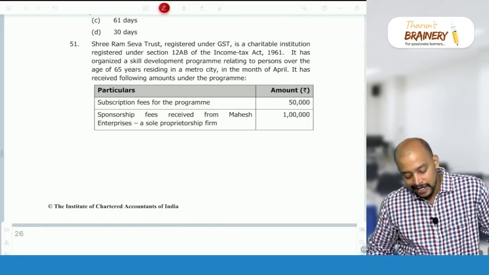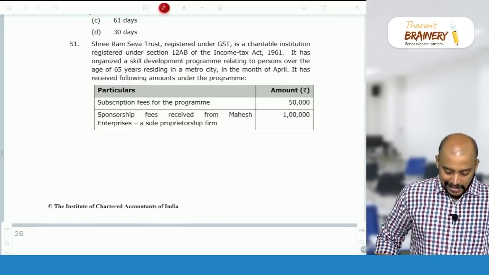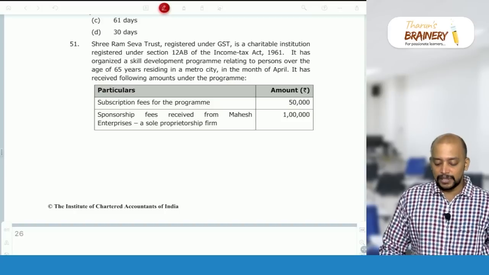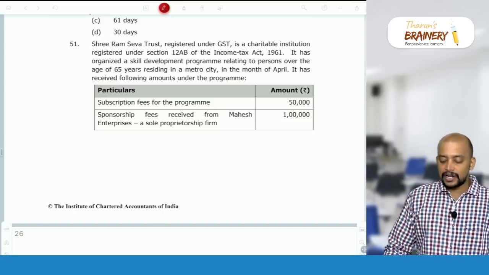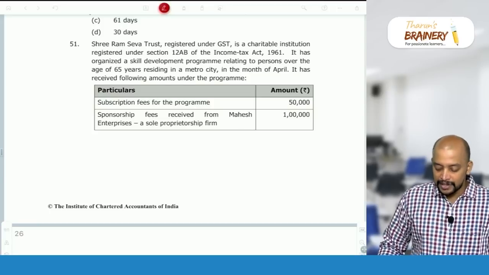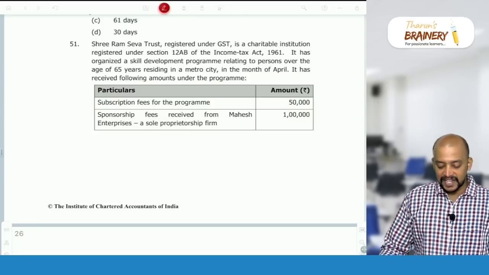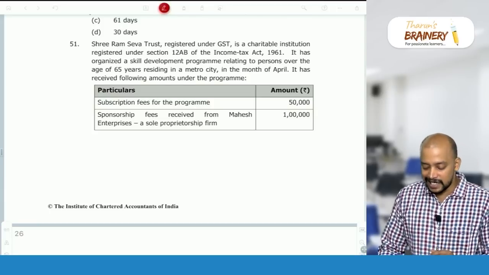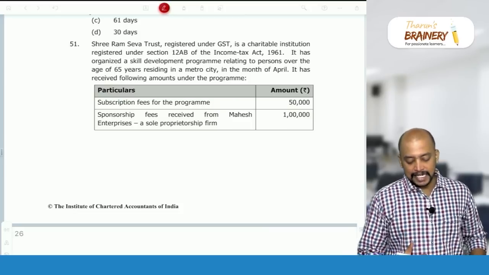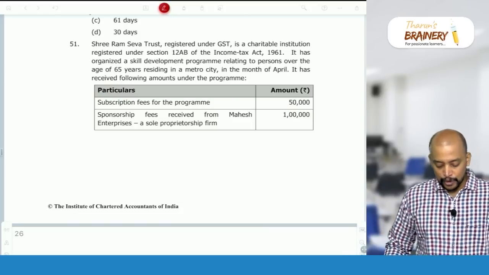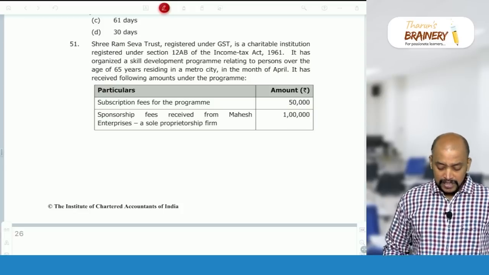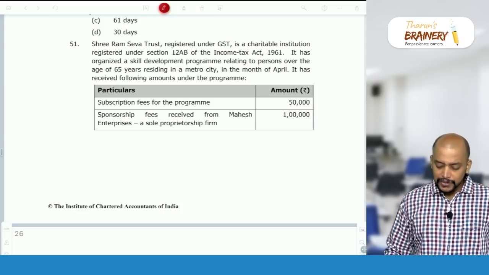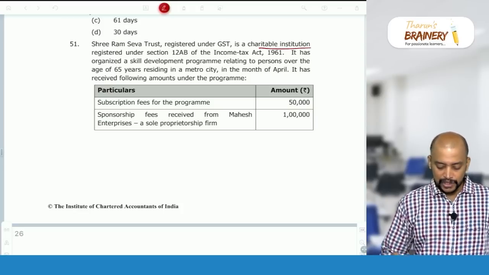Then 51. Shri Ram Seva Trust, registered under GST, is a charitable institution registered under 12AB of the Income Tax Act. It has organized a skill development program relating to persons over the age of 65 years residing in a metro city in the month of April. It has received the following amounts under the program. Subscription fees for the program 50,000 rupees. So subscription fees, 12AB, it's a charitable institution, okay.